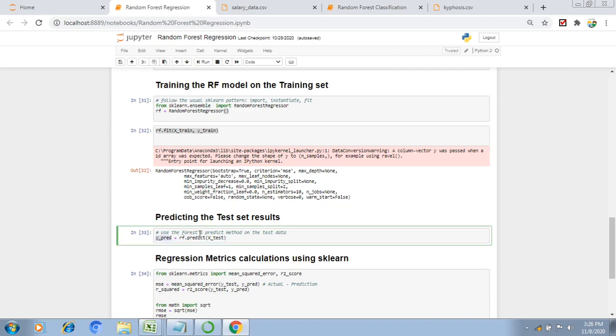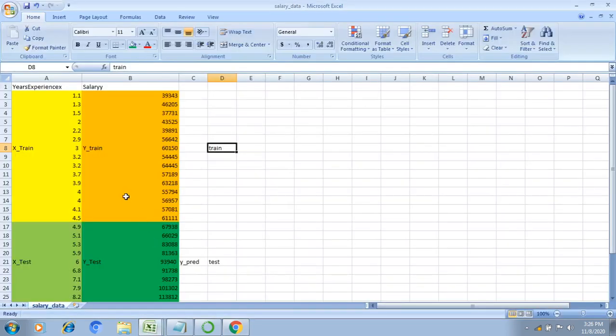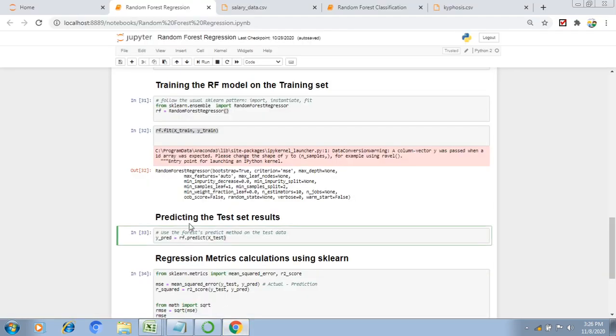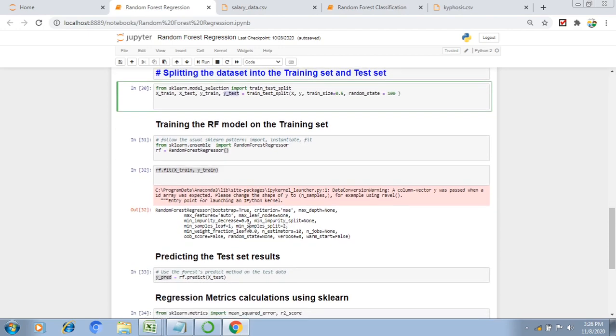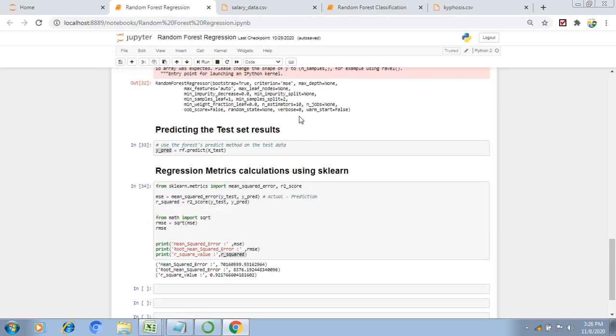Next, I want to predict the data using the X test. Here I am passing my X test to get the Y prediction. Using my object, I am passing the argument to my method, predict, with X test, and I am getting the Y prediction. Now we have y test and y prediction, so we can calculate the accuracy of our model using some metrics.